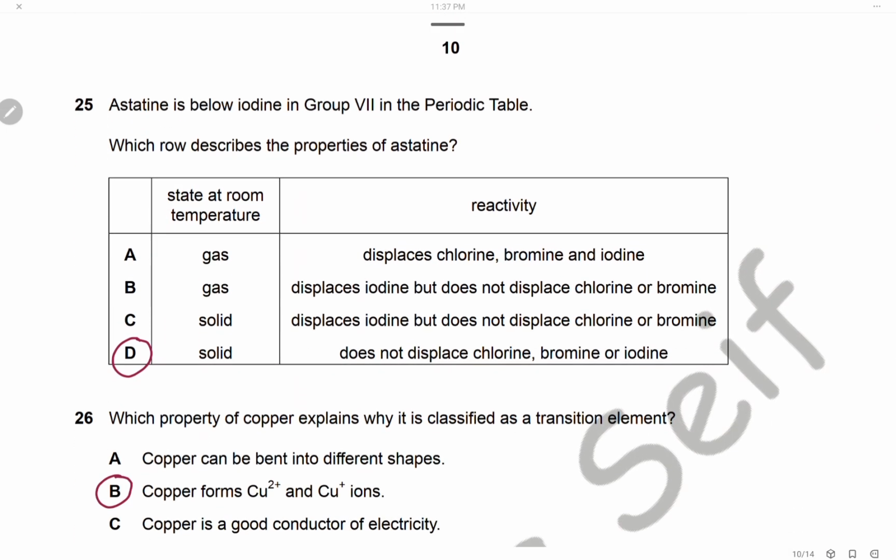Question 25. Astatine is below iodine in group 7 in the periodic table. As we know, group 7 starts with fluorine, chlorine, bromine, iodine, then astatine. So of course astatine will be solid, and because of the trend of reactivity of group 7, the reactivity decreases as we go down, so astatine is less reactive than all the halogens present in group 7, so of course it cannot displace chlorine, bromine, or iodine, so the answer is D.